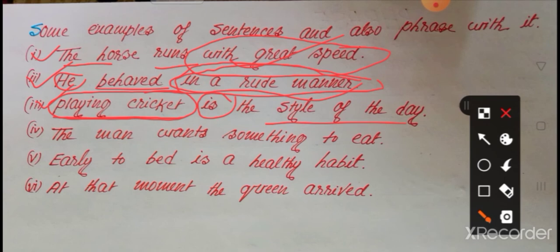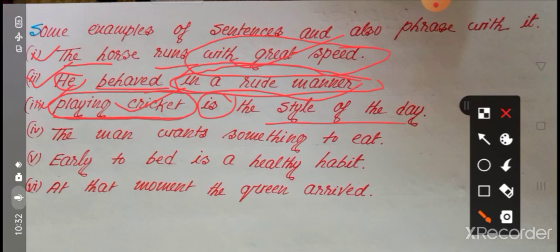So playing cricket, the two words, is a unit of a group, there is no finite verb, and the meaning is not clear. So playing cricket is an example of a phrase.